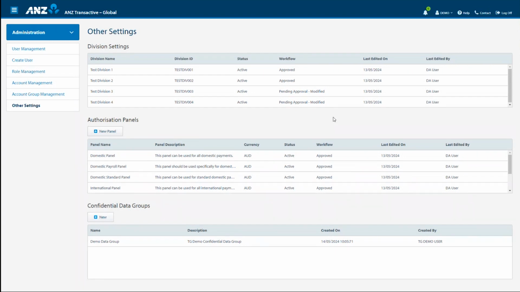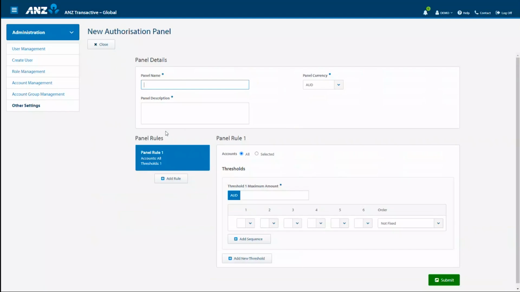A panel can be as simple or complex as required and allows your organisation to set up a customised approval workflow for your payments and direct debit requests, giving you full control over who can authorise certain transactions and when. Some common cases where a panel would be effective would include setting up panel threshold amounts to ensure payments over a certain amount have the right approvers. Set the panel sequence to ensure certain users approve at a particular point in the approval workflow, or create rules within a panel allowing for a different approval workflow based on the funding account.